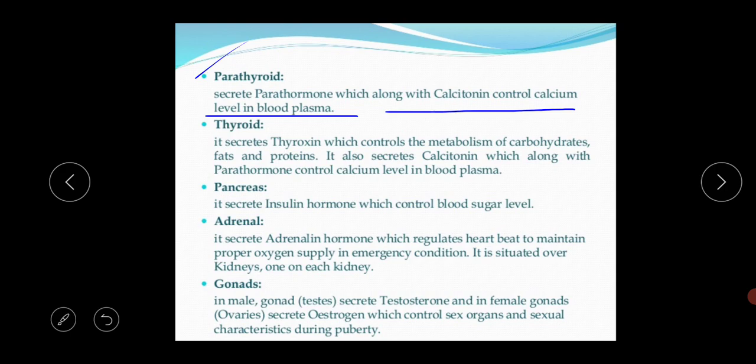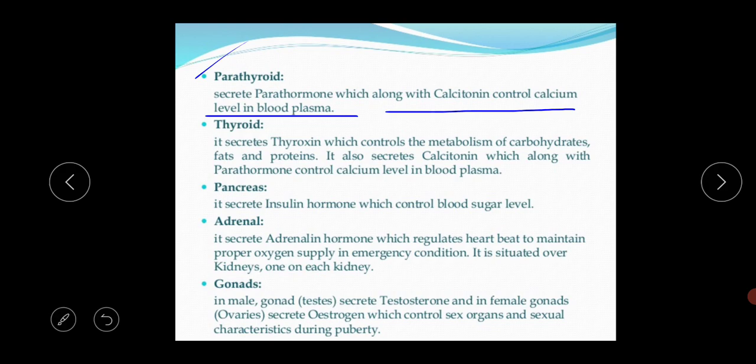What is the position of the parathyroid gland? It is present in the trachea portion, and its number is 4. The structure of the parathyroid gland is oval shaped, and the hormone secreted from the parathyroid gland is the parathormone. The short form of the parathormone is PTH. What is the basic function of the parathormone?